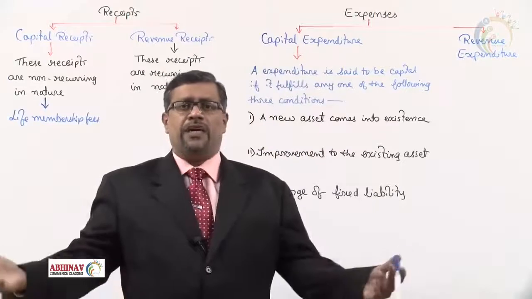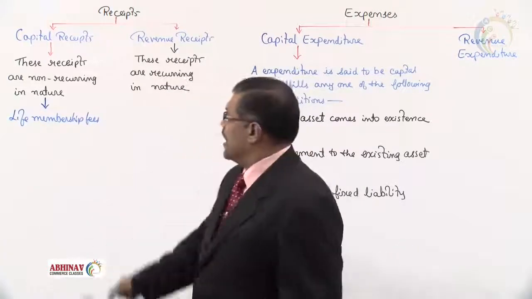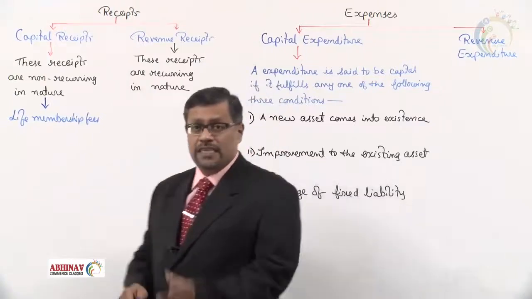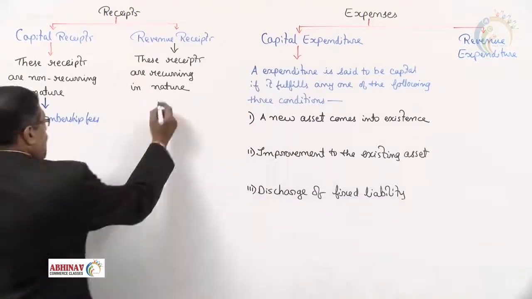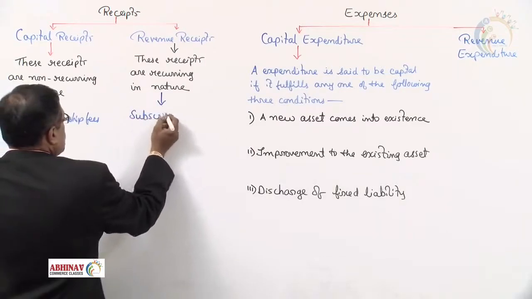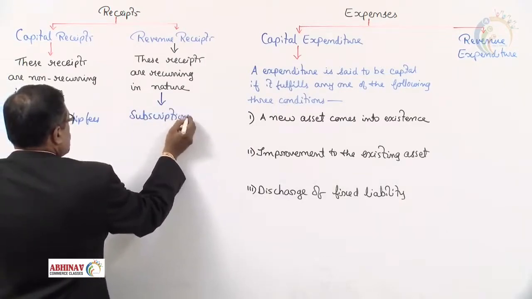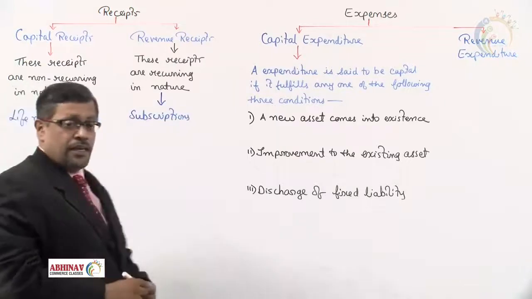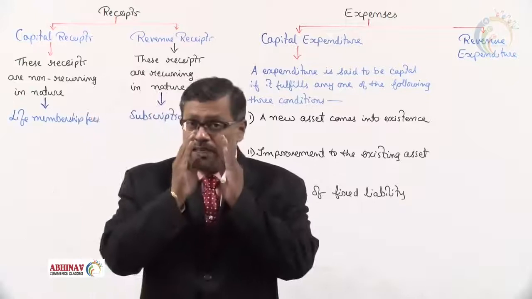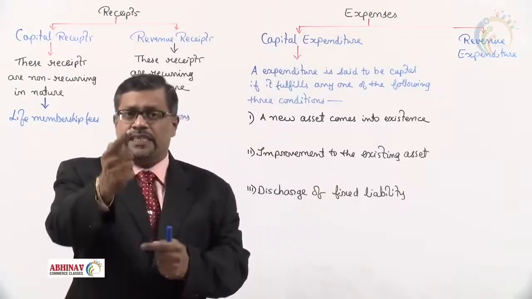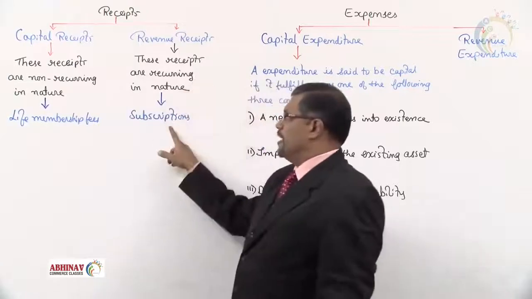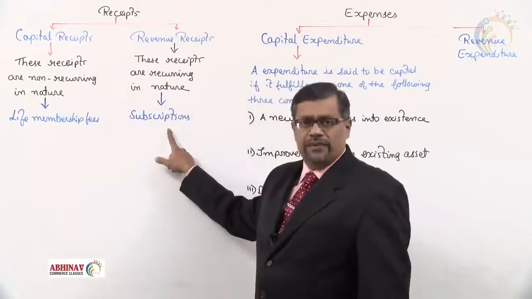So that becomes a non-recurring receipt. That is called a capital receipt. Whereas subscriptions. What are subscriptions? The annual membership fees that we receive from the members. That means from that person every year we receive the fees. Every year we receive, that means that is recurring. That has to be a revenue receipt.